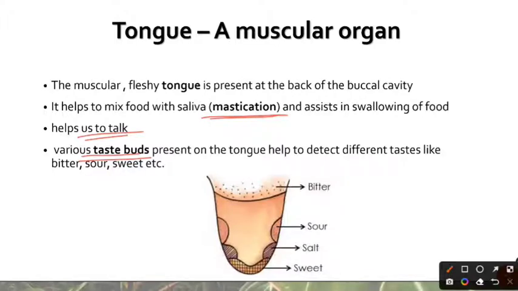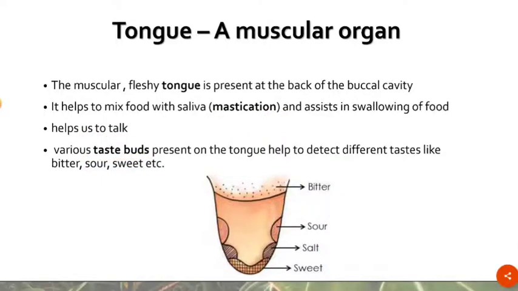For example, we are able to detect whether food is bitter, sour, sweet, because of the taste buds which are present on our tongue, and they are also localized in different areas of the tongue. For example, the taste buds which sense bitter flavor are actually present at the back of the tongue. The ones which are sensing sour, salt or sweet are respectively present at these locations. And this is how the tongue is going to help in our process of nutrition.